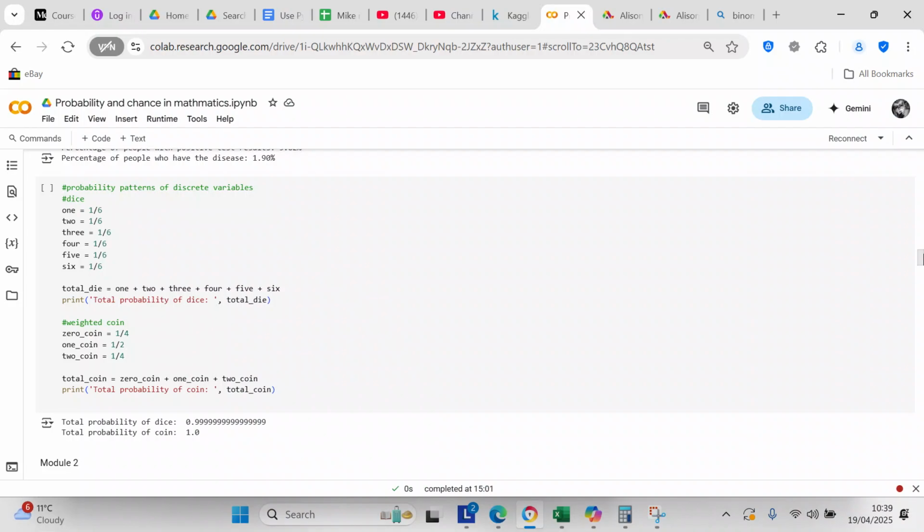And then we're going to check the weight of a coin. You've got a coin, and this is a weighted coin. So 0 is 1 divided by 4, 1 is 1 divided by 2, and 2 is 1 divided by 4. And so the total coin equals 0 plus 1 plus 2, and that's going to give you 1 as well.